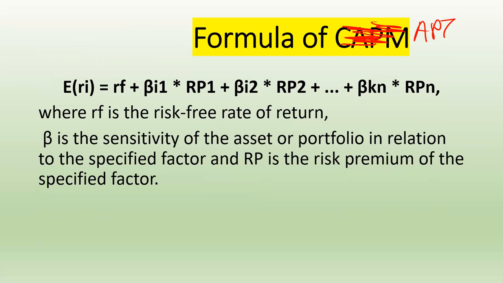Okay, so risk free is the risk free rate of return. Beta is what? It is the sensitivity of the asset or the portfolio in relation to the specified factors, and RP is what? RP is the risk premium on that specific factor. Okay.